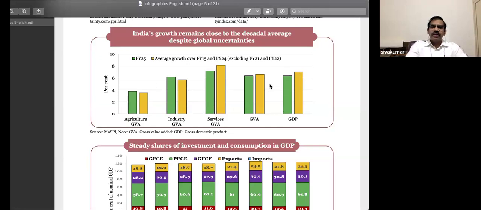Here in this case, if you notice the two bar charts, just concentrate on only the green ones, not the lower. That's an average for around 9-10 years. If you look at the green bars, GVA and GDP, more or less they have the same height. So what does the rate of change in GVA give you? What does the rate of change in GDP give you? And how is GDP related to GVA?